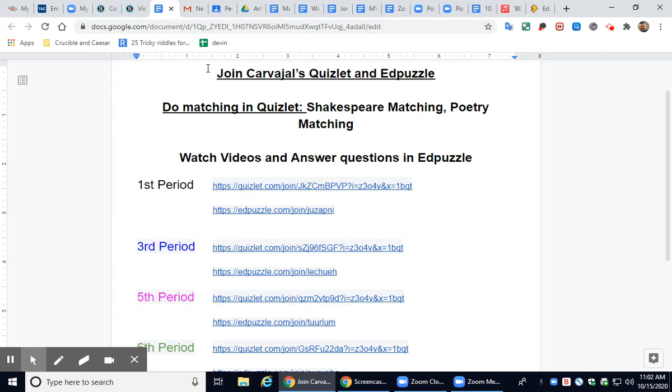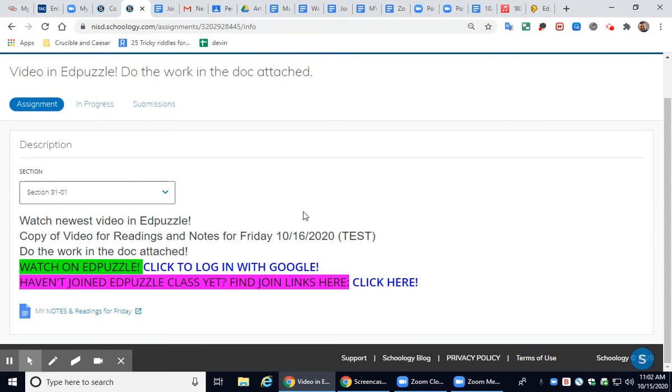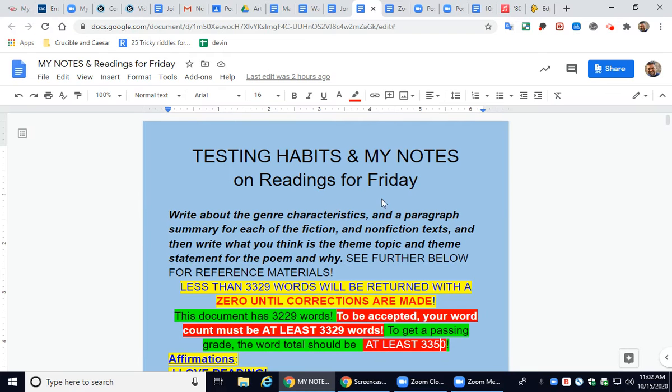The current one, where is it here? Is linked to this document. So when you open this document, you'll have your own copy of everything that you will need for the test. And the document looks like this. It's blue. In the video that I made, I hadn't done this yet. So it looks different. It's on two separate documents.